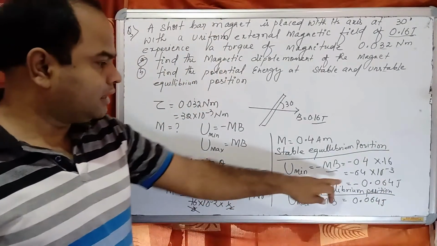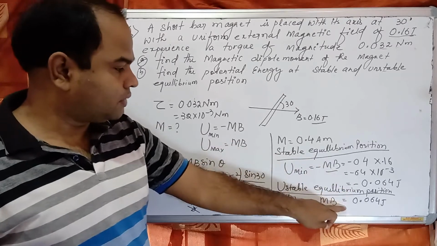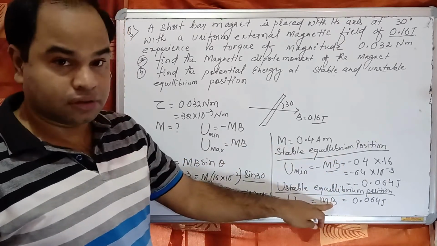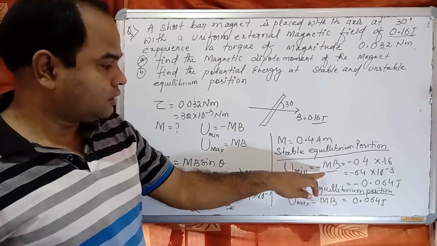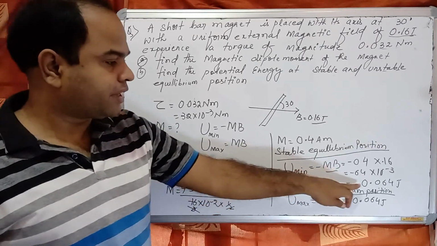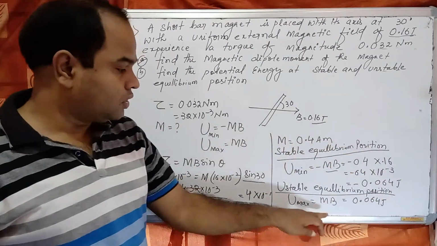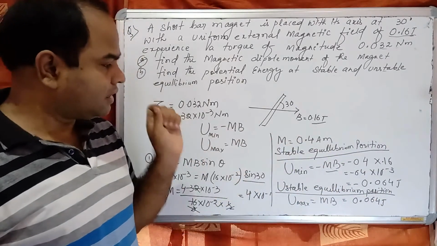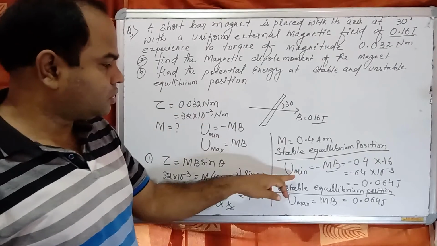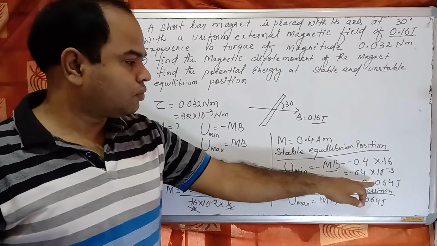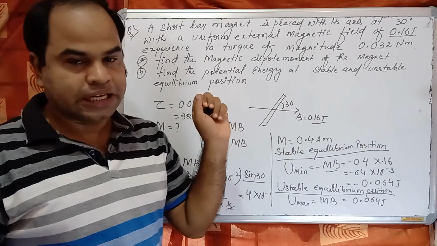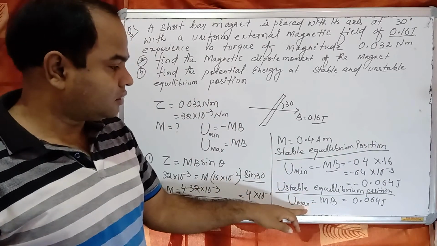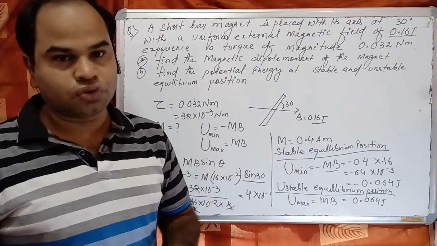One is negative, one is positive, because U minimum is equal to minus mB, and U maximum is equal to mB. So at stable equilibrium position the potential energy is minus 0.064 joule, and in unstable equilibrium position the energy is 0.064 joule. Okay.